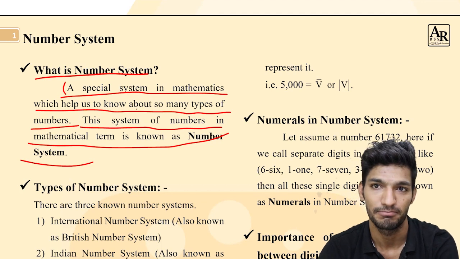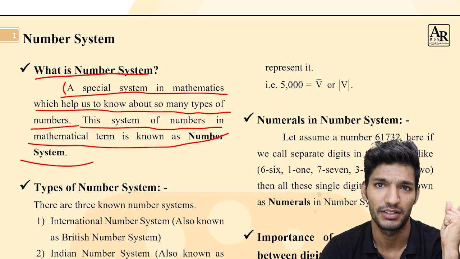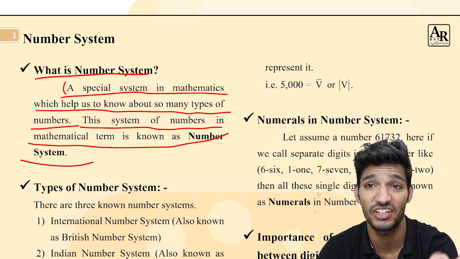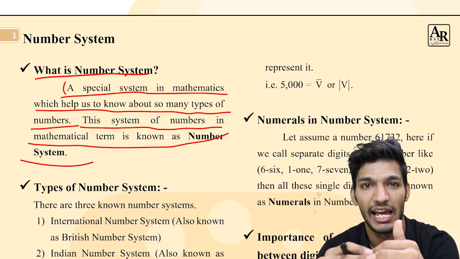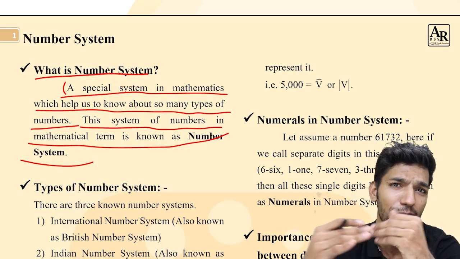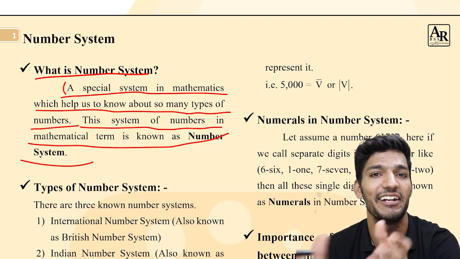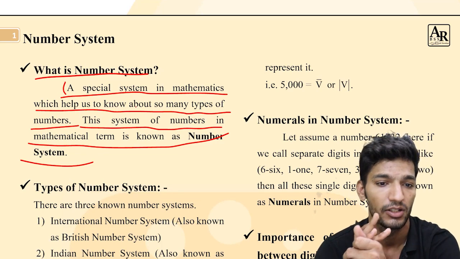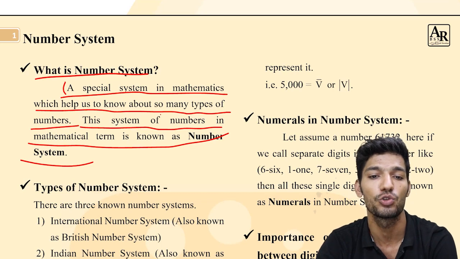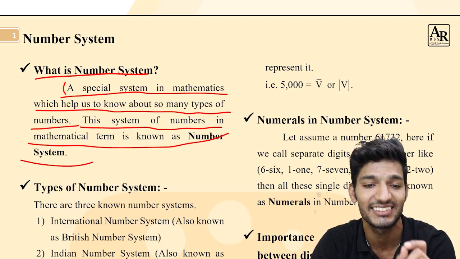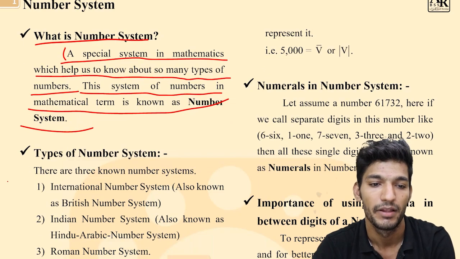A special system means, because there are so many types of numbers, these systems help us to easily identify so many types of numbers. Therefore, these systems are special because they are helping us to identify so many types of numbers in mathematics. So a special system in mathematics which helps us to know about so many types of numbers. This system of numbers in mathematical terms is known as number system.